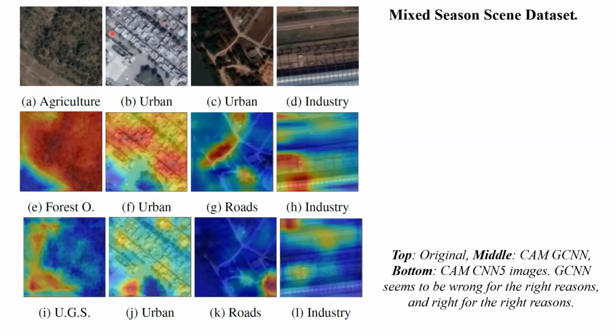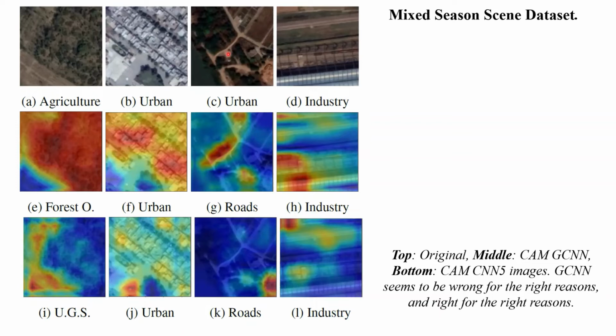On the second image, it's classified as urban, and you can see that the majority of the image is buildings, and at the bottom there is a parking lot. Gabor CNN focuses strongly on the buildings and correctly predicts that it's urban, while the CNN5 focuses on the parking lot and predicts urban.